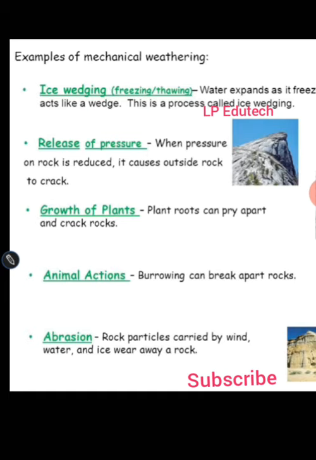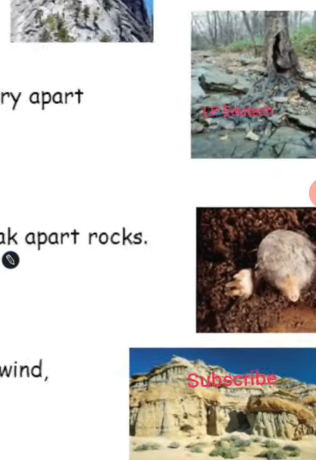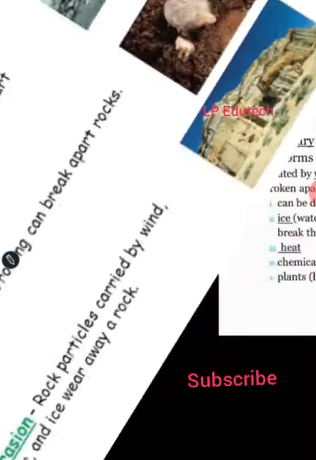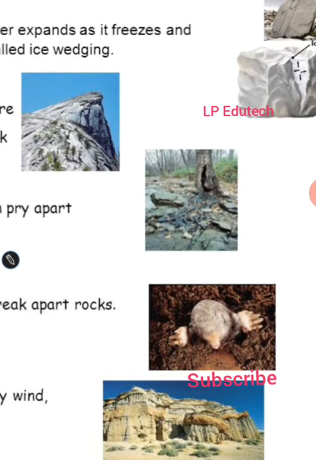Number 3, the growth of plants. Plant roots can pry apart and crack rocks. Animal actions: burrowing can break apart the rock. Many animals make their homes deep inside holes in the earth, and this is what we call the burrowing process.